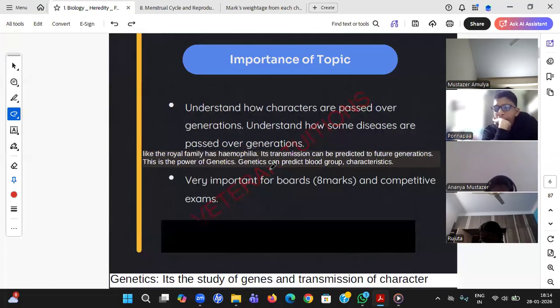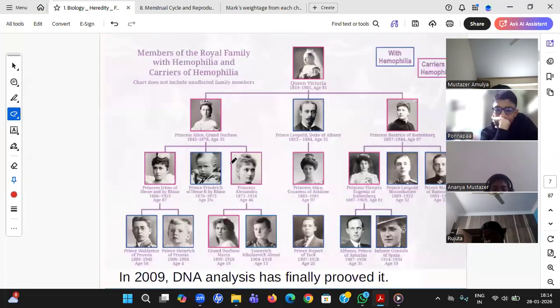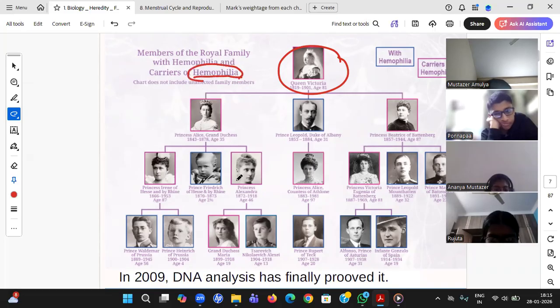There is a famous case, which I have heard in my life also. Queen Victoria, a member of the royal family, and the next offspring through generations all had a common disease, hemophilia. What is hemophilia? Blood clotting. You get some hurt, and your blood will clot. But for this particular royal family, that is a very big issue.